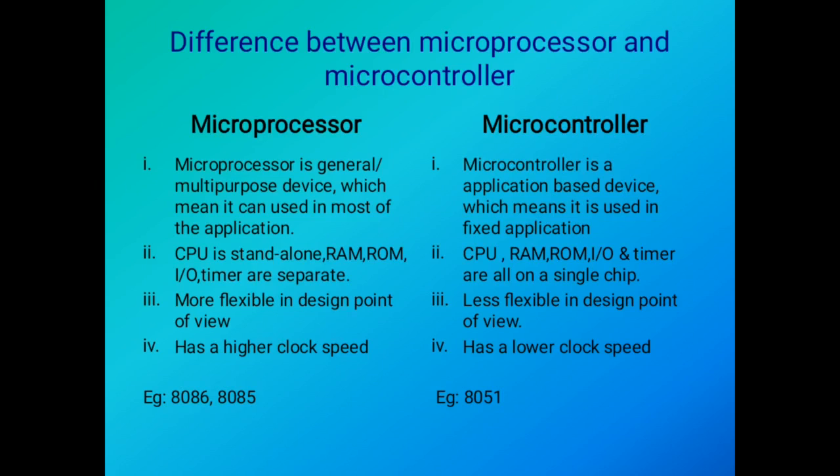Microprocessor has higher clock speed. Microcontroller has lower clock speed. The examples of microprocessor are 8086, 8085, Pentium, etc. 8051 is the example of microcontroller.